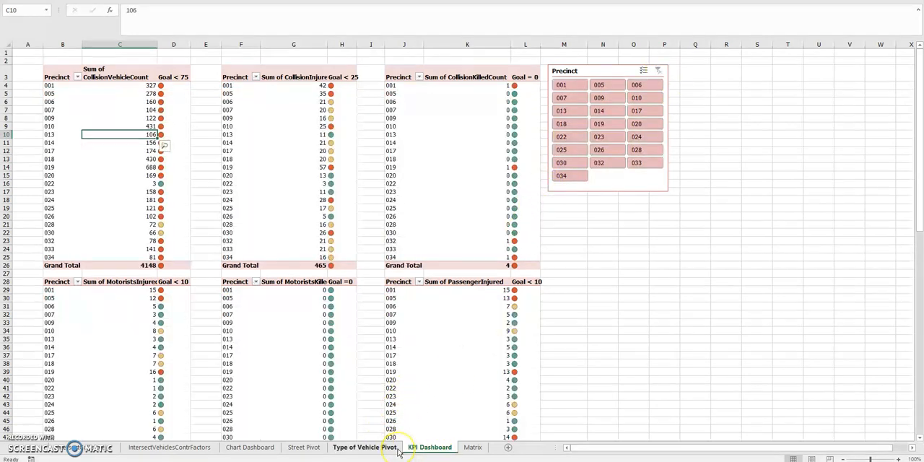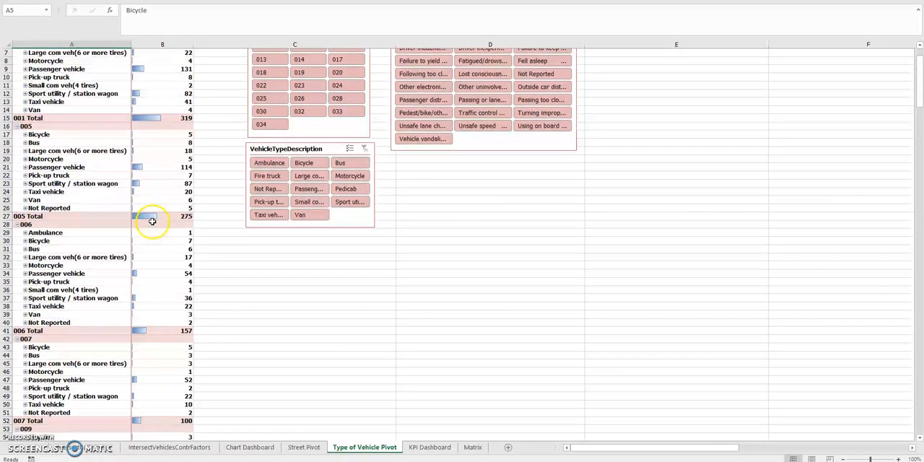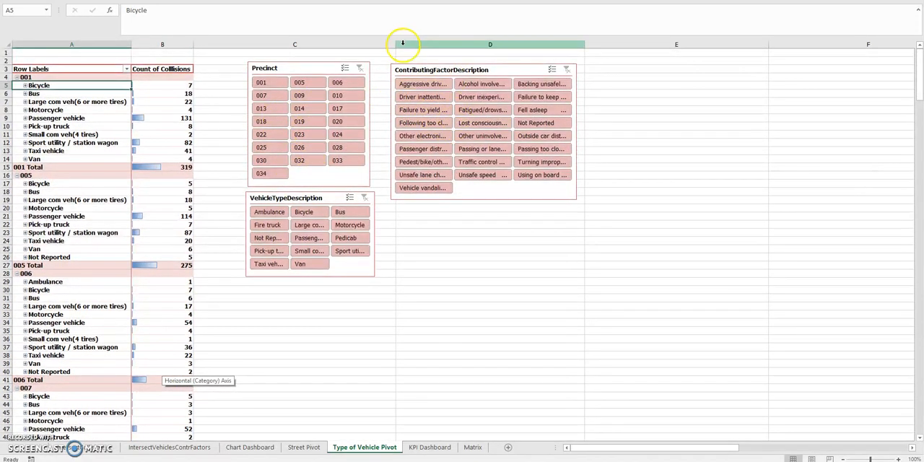Next, there's the type of vehicle pivot, which shows the type of vehicle involved in each accident in each precinct, and if you filter down, it'll give you the reason for the accident. I decided to add some data bars to it because it's helpful visually. You can see what's going on, and then you can filter out the data based on what you need.